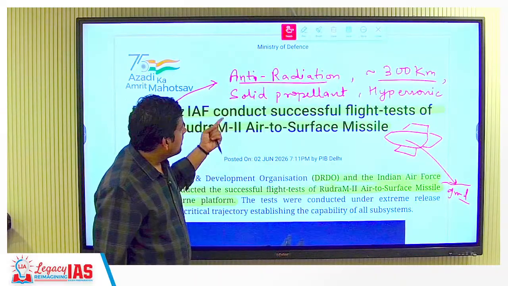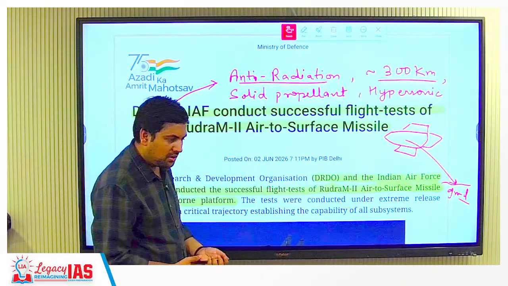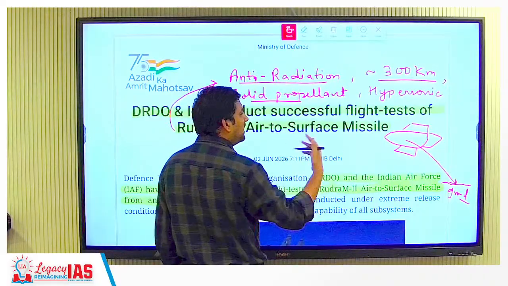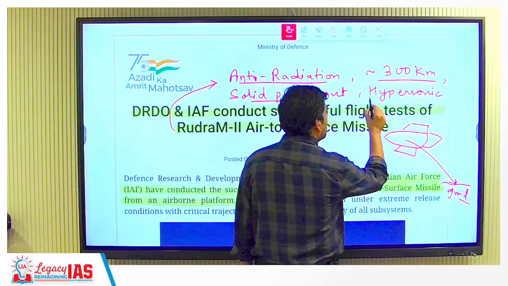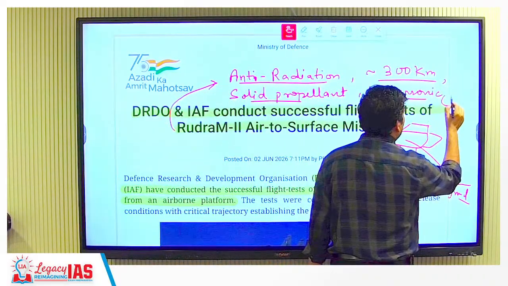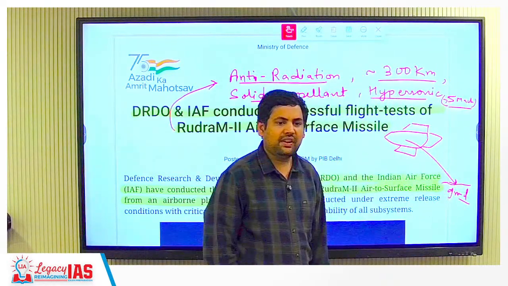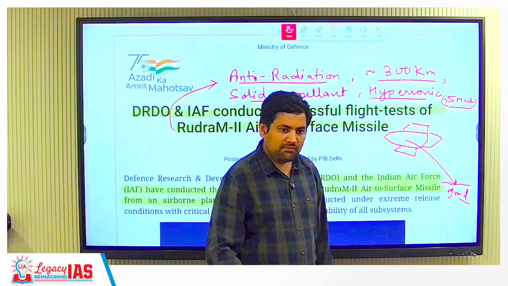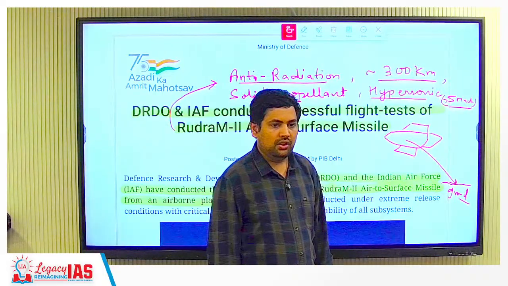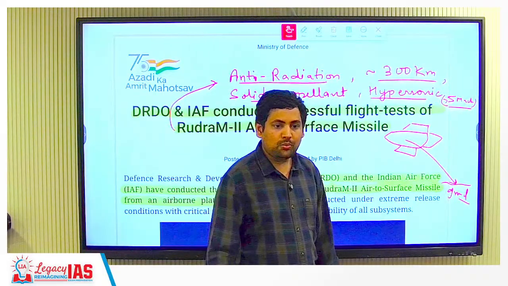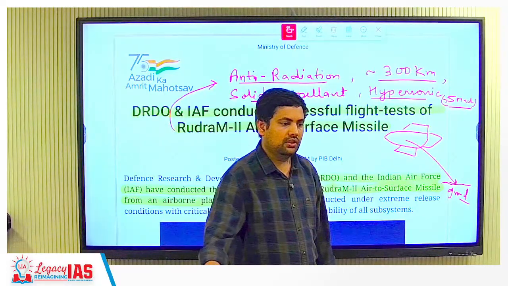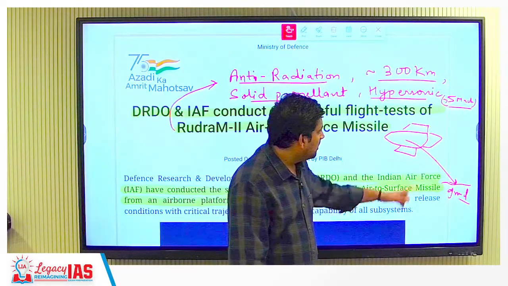Then 300 kilometers, solid propellant. The propellant that we are using is solid; solid, liquid, all these are propellants. Hypersonic means it is going at a speed of greater than 5 Mach. Mach means the number of times the speed of sound. So 1 Mach is the speed of sound, 2 Mach is 2 times the speed of sound, 3 Mach is 3 times the speed of sound.